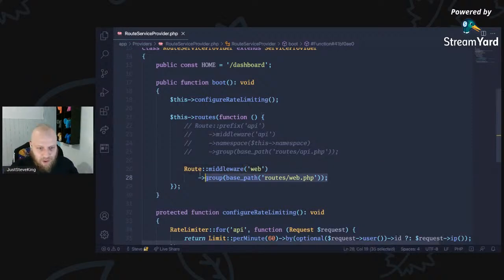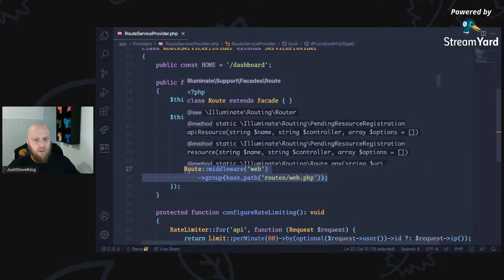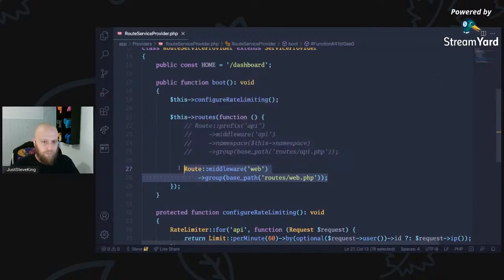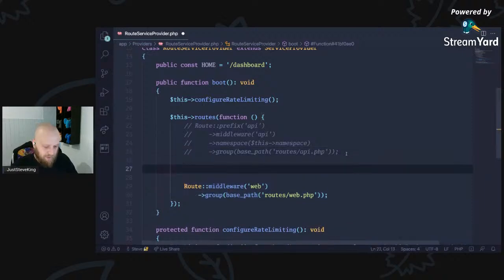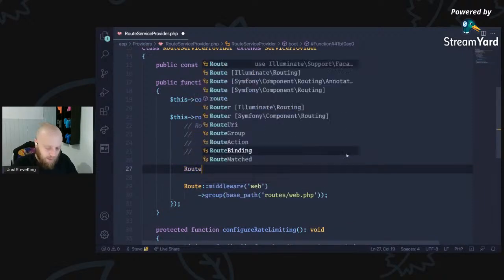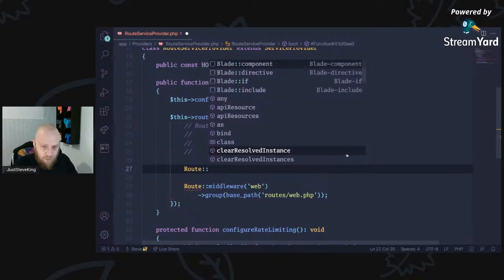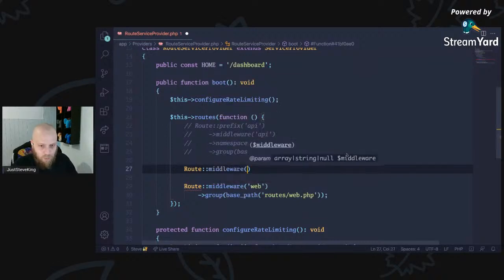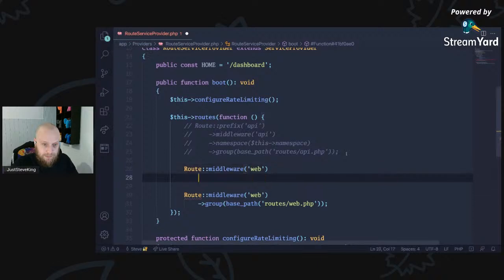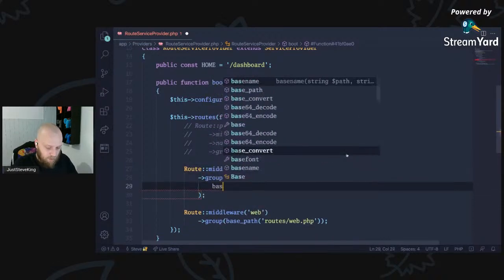And the first thing I do, that's going to be anything to do with our web application. What I like to do is create a separate one above this. We're going to use the same middleware, just web. And then we are going to group. Let's go to the base path.